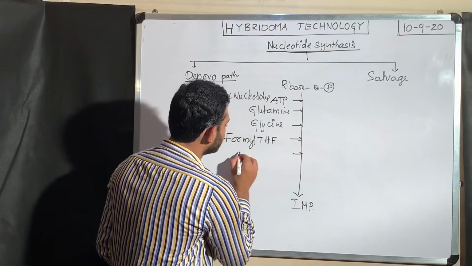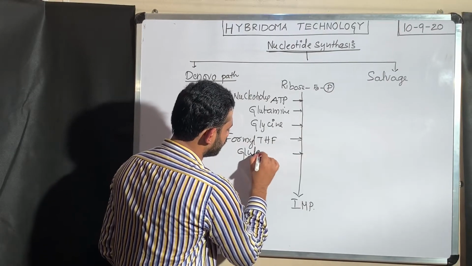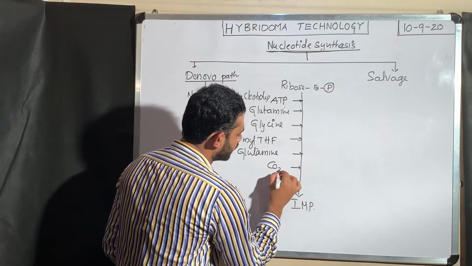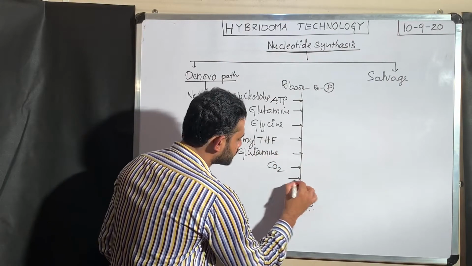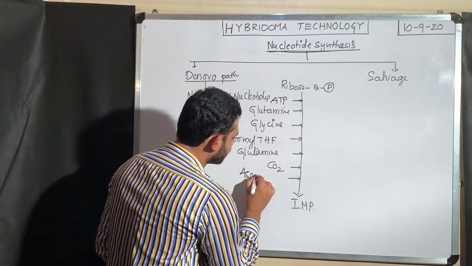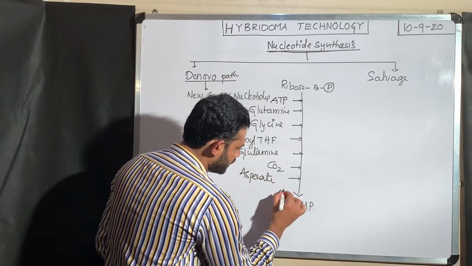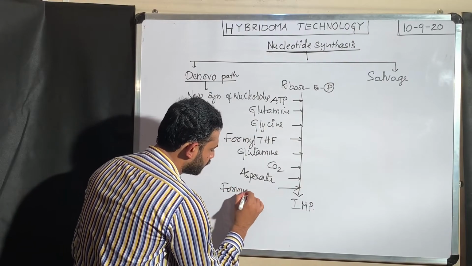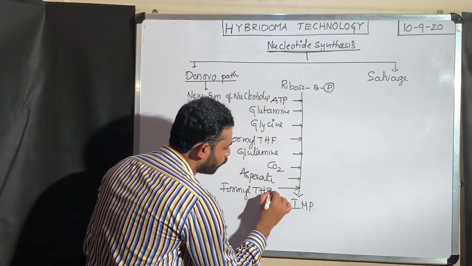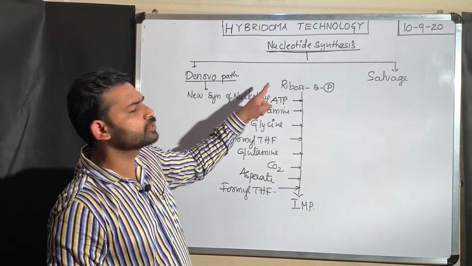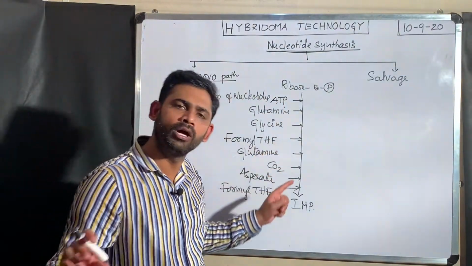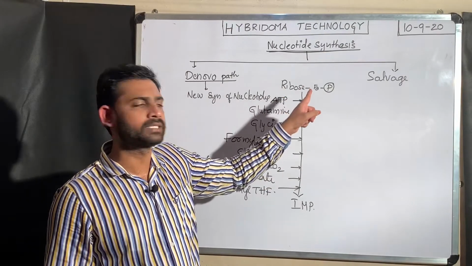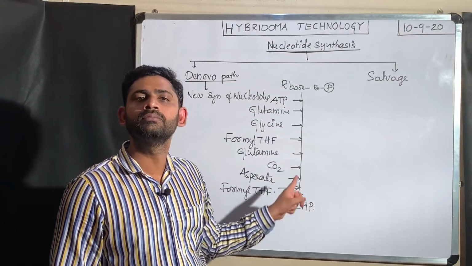The next one is glutamine. The next involvement is carbon dioxide. The next involvement is aspartate. I will explain. The next involvement is formyl tetrahydrofolate. See, these are so many intermediates involved in the de novo pathway. Finally, ribose 5-phosphate is converted into inosine monophosphate.